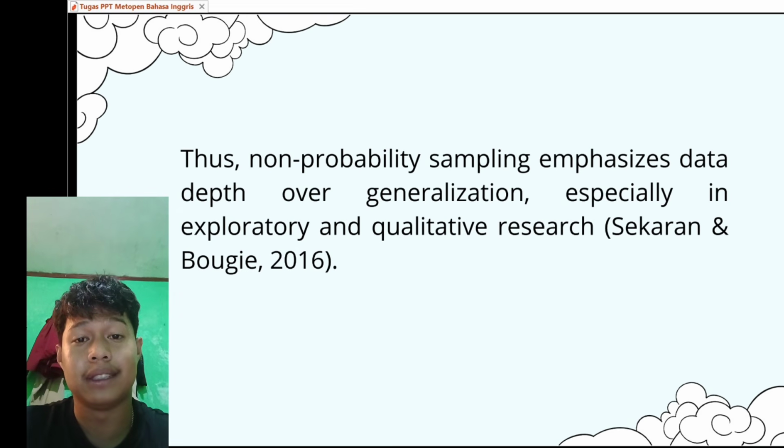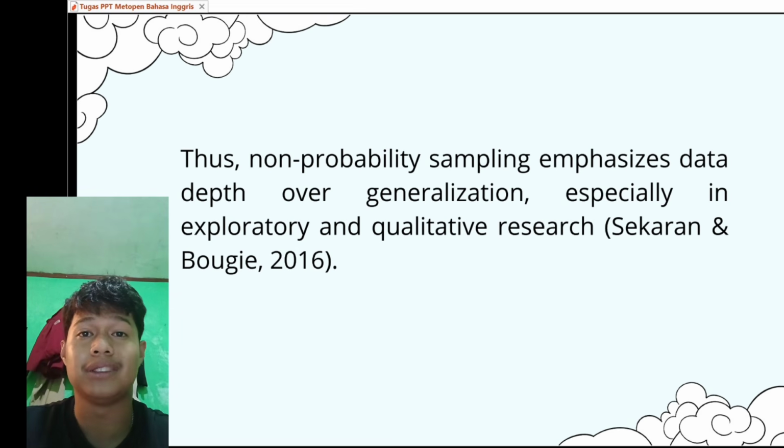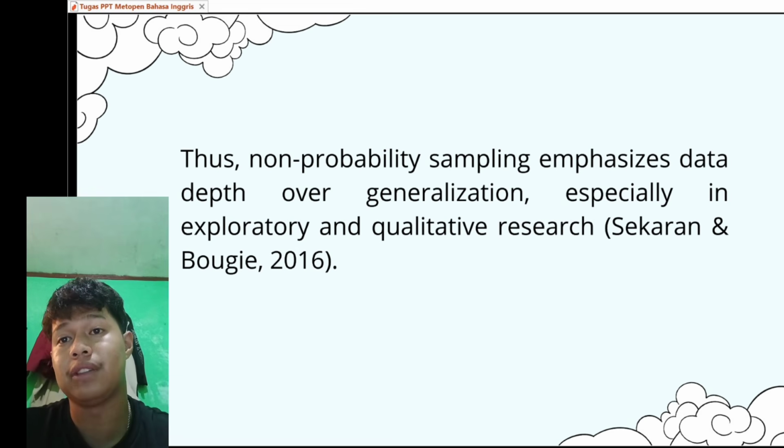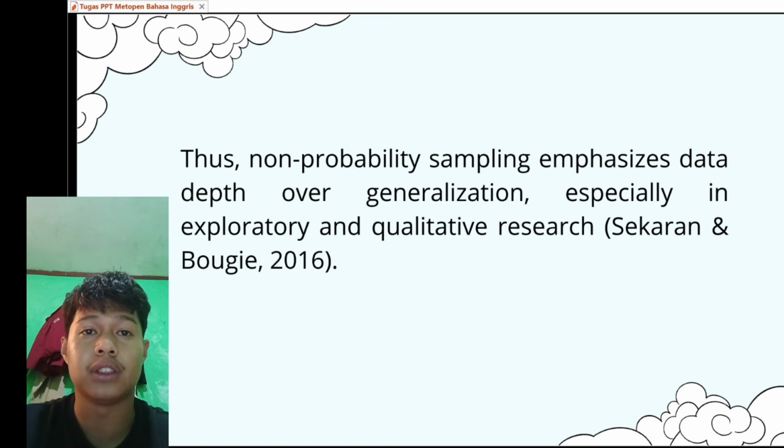Example of application. For example, in research on public service in a village. Number 1, the researcher may use purposive sampling by selecting village officials and community members who have used the service. Number 2, or use snowball sampling to find information from specific groups that are difficult to access.